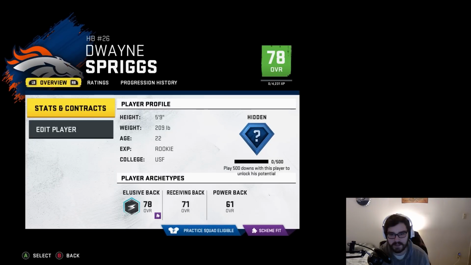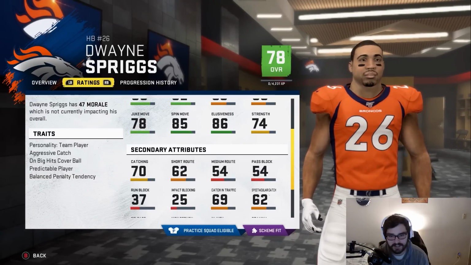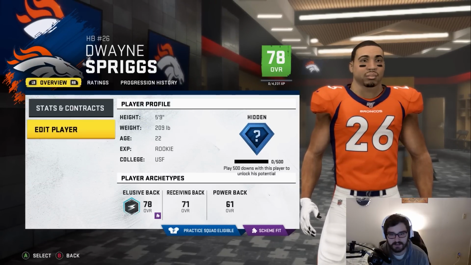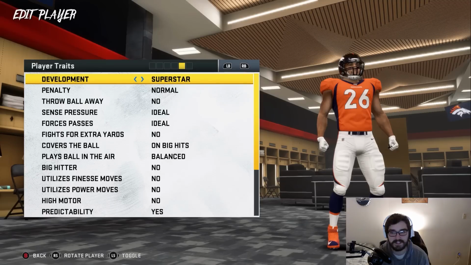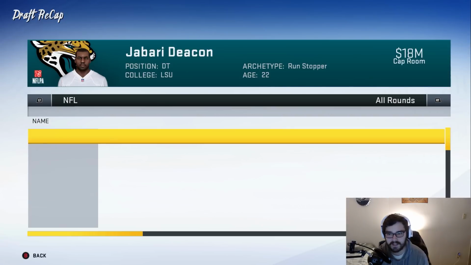Dwayne Spriggs was the best running back in the class here overall-wise. 93 speed, 94 agility. This guy looks really good. Let's check out his development trait. He has superstar development, too. Yeah, that's a really cool running back to have. I don't think the Broncos have Phillip Lindsay anymore either, so that guy's probably going to start.